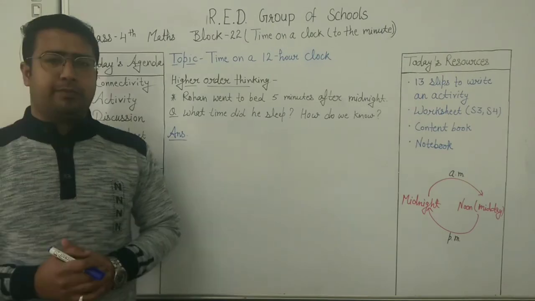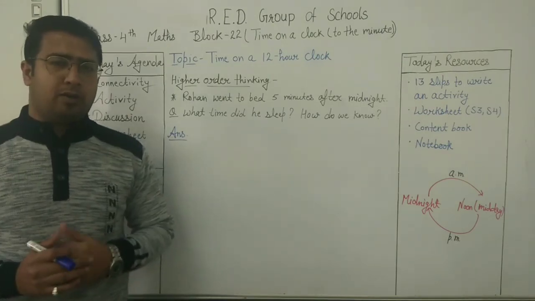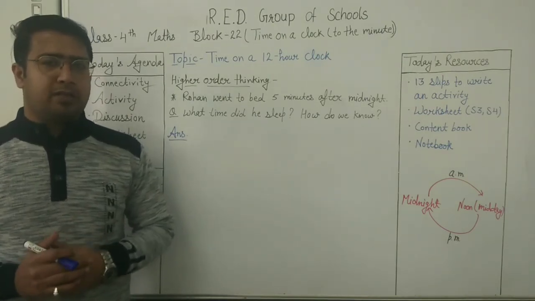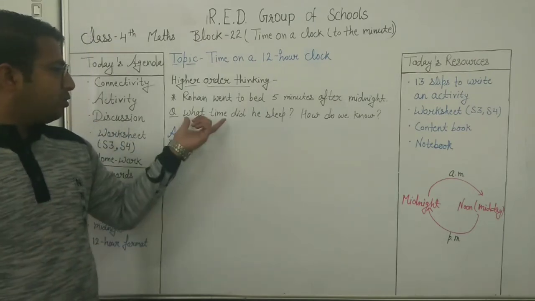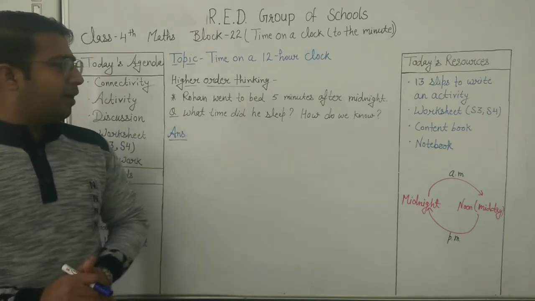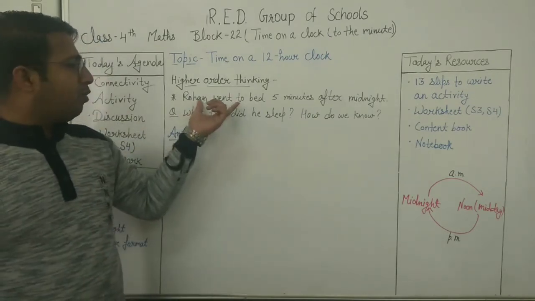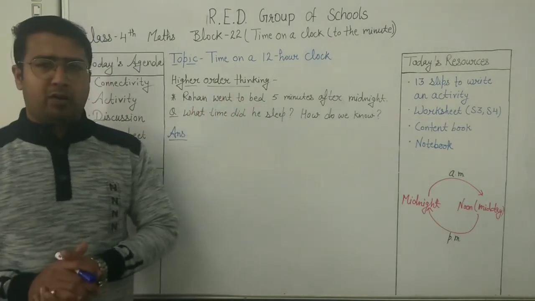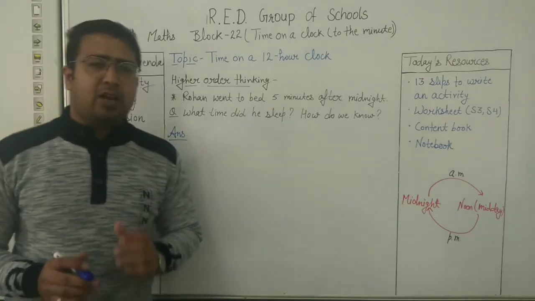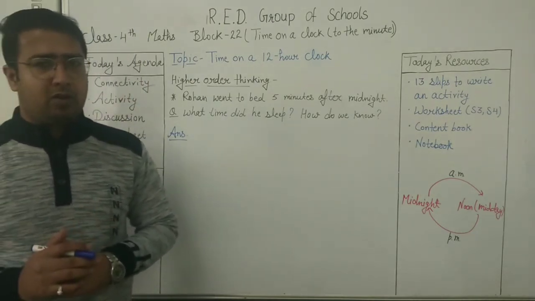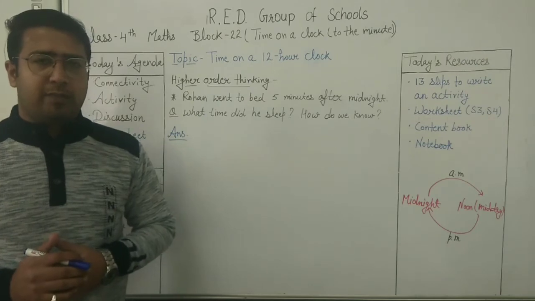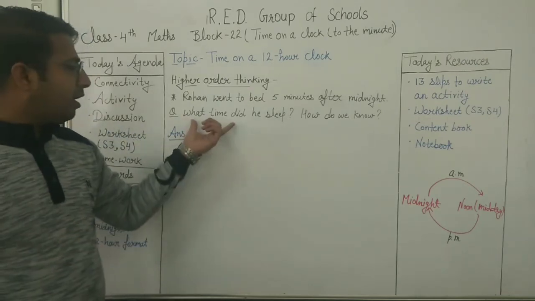Okay, now I hope you have told your answer to your parents, so I am discussing my answer. That was the question, what time did he sleep and how do we know? The time was given that Rohan went to bed 5 minutes after midnight. Midnight means 12 o'clock, which is the start of the night.